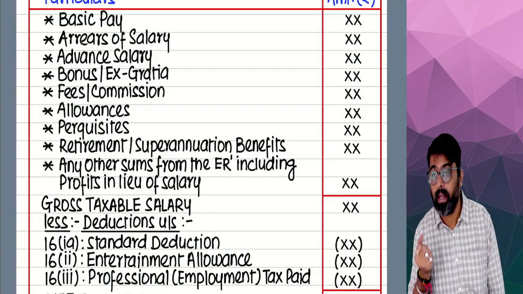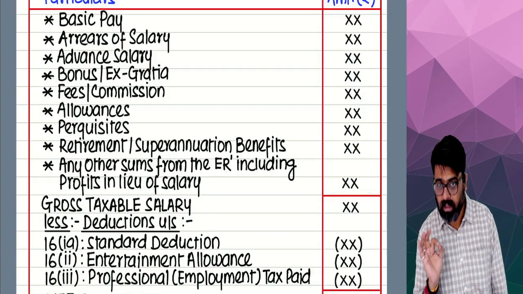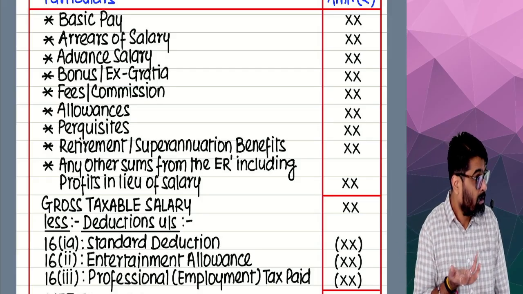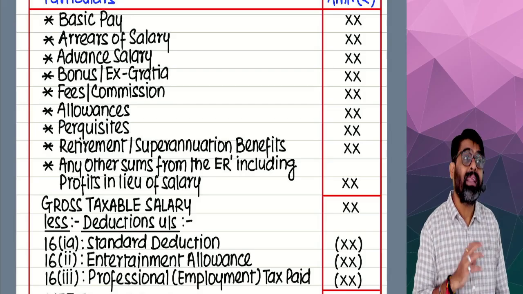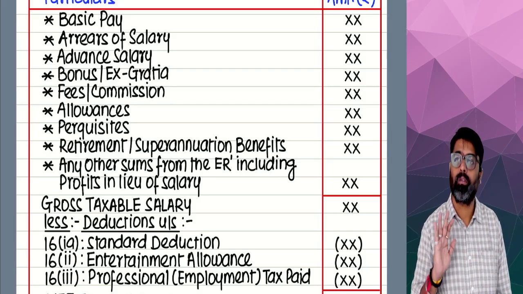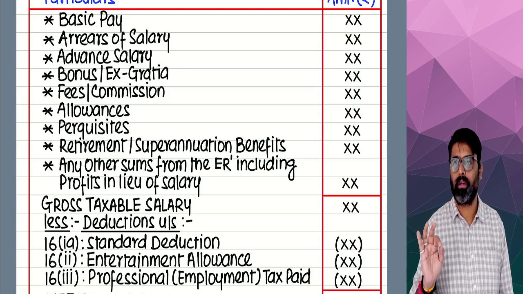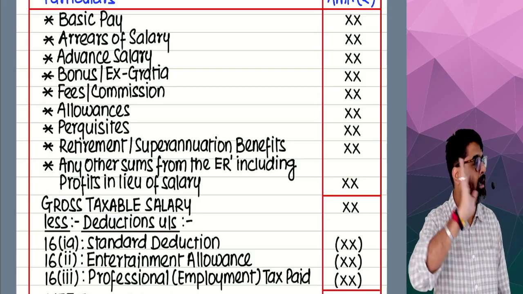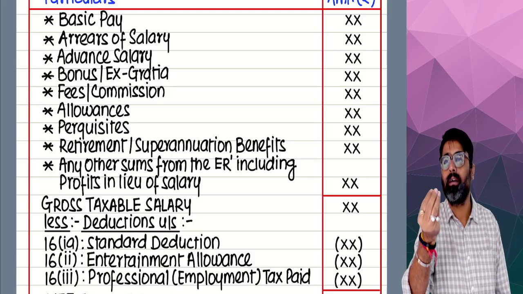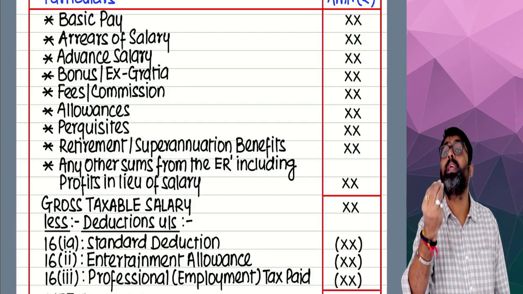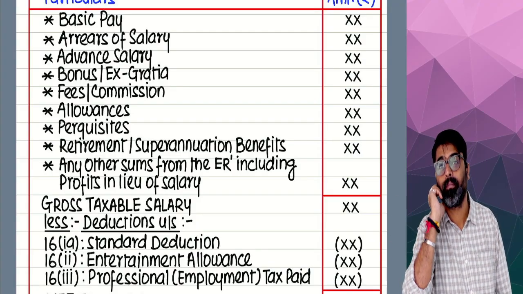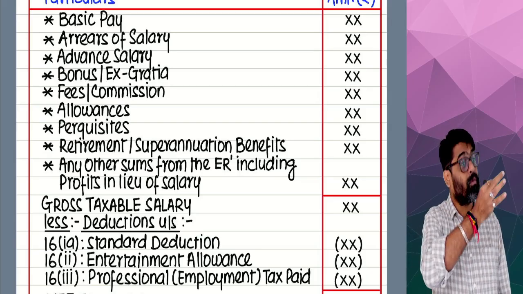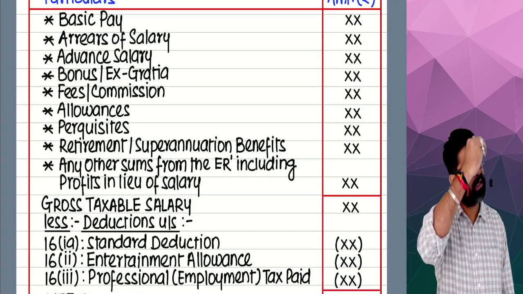Basic. Getting my point? This entire discussion which I did, they will not ask you in the exam. But this is required to understand. Only then the understanding will develop. What you are supposed to remember: any basic received from the employer is fully taxable. That's it. This is the first amount which any employer will offer to the employee. After this, many amounts will be offered, but this is the first amount. This is the minimum amount which any employer will offer you.